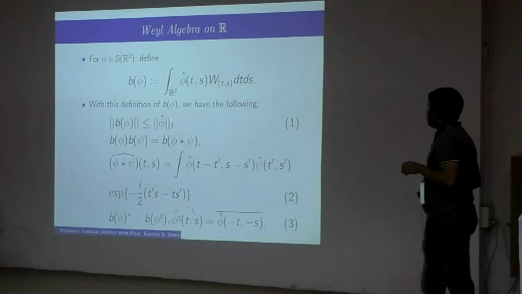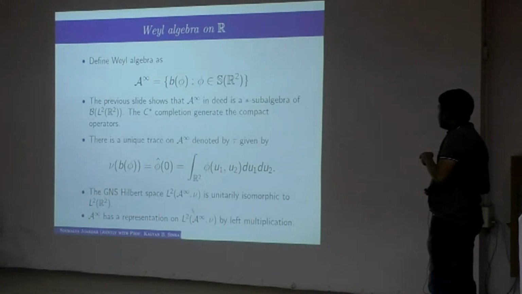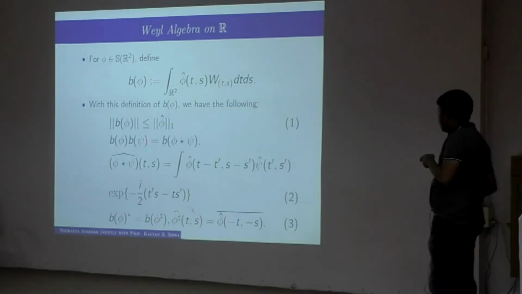You can really prove that it is bounded, and the operator norm is bounded by the L1 norm of phi, because this is a Schwartz class function, so you have a good L1 norm. And you can prove that if you define the Weyl algebra A infinity as the collection of all such B phi's corresponding to this class, it is indeed an algebra. You can prove that B phi and B psi, if you compose them, give B of phi star psi.